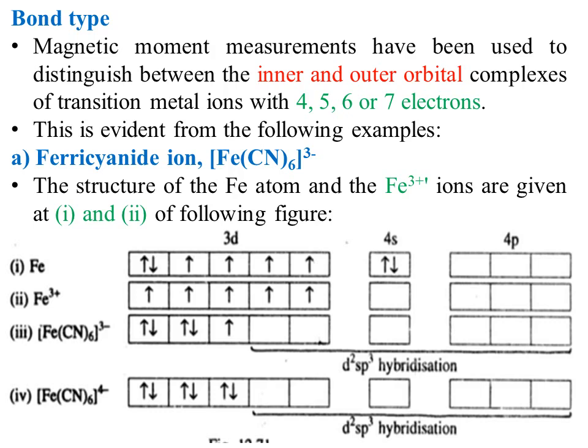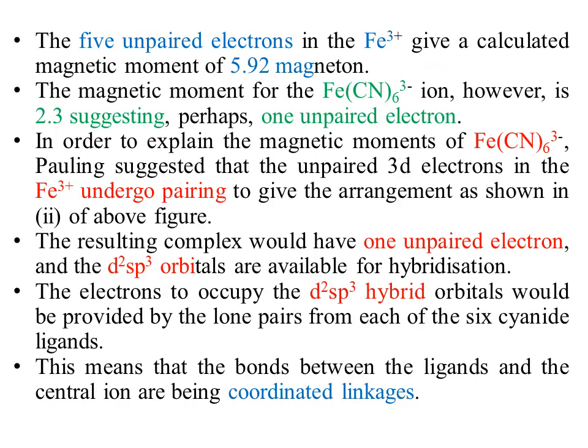So in this case, the mode of hybridization will be written as d2sp3 hybridization, and 6 cyanide ligands will donate pairs of electrons to form coordinate covalent bonds between iron and cyanide.